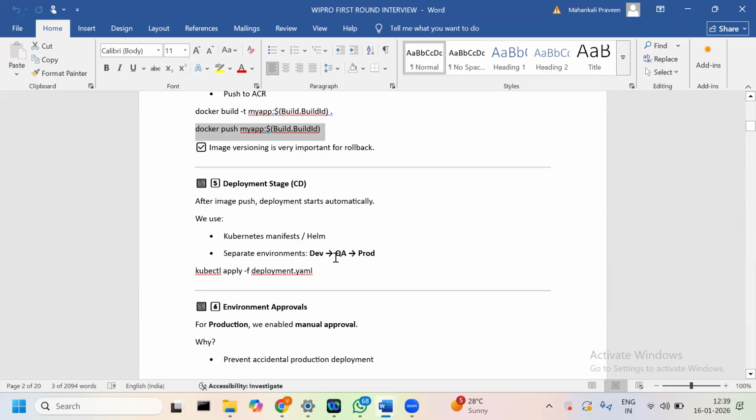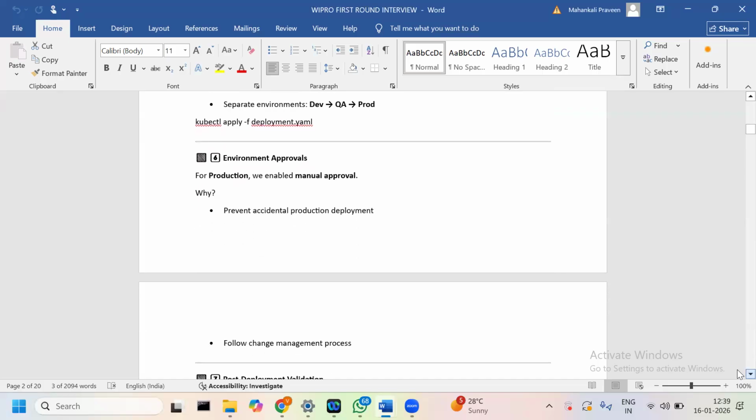In these separate environments we use the command kubectl apply with deployment.yaml. Here we pull the new image and deploy it automatically.